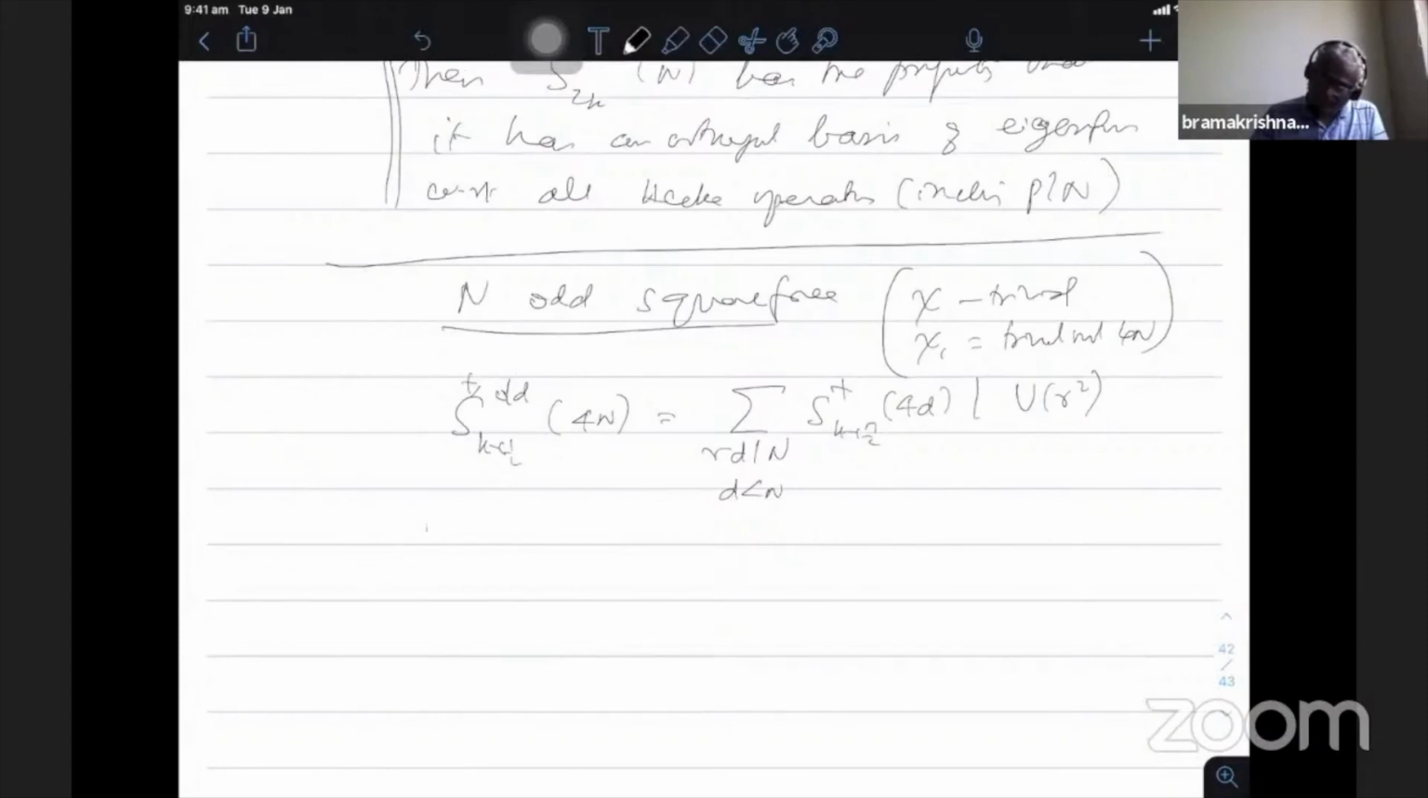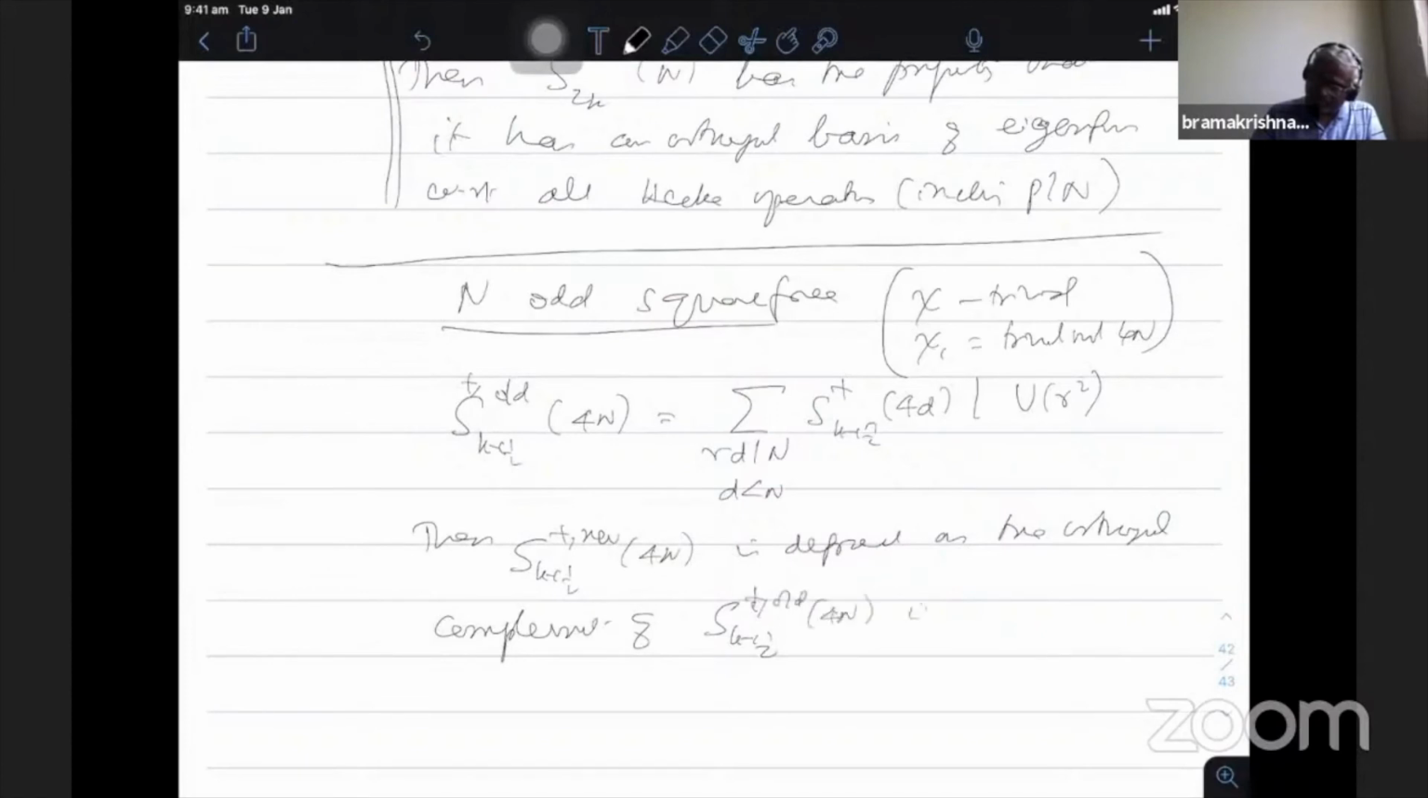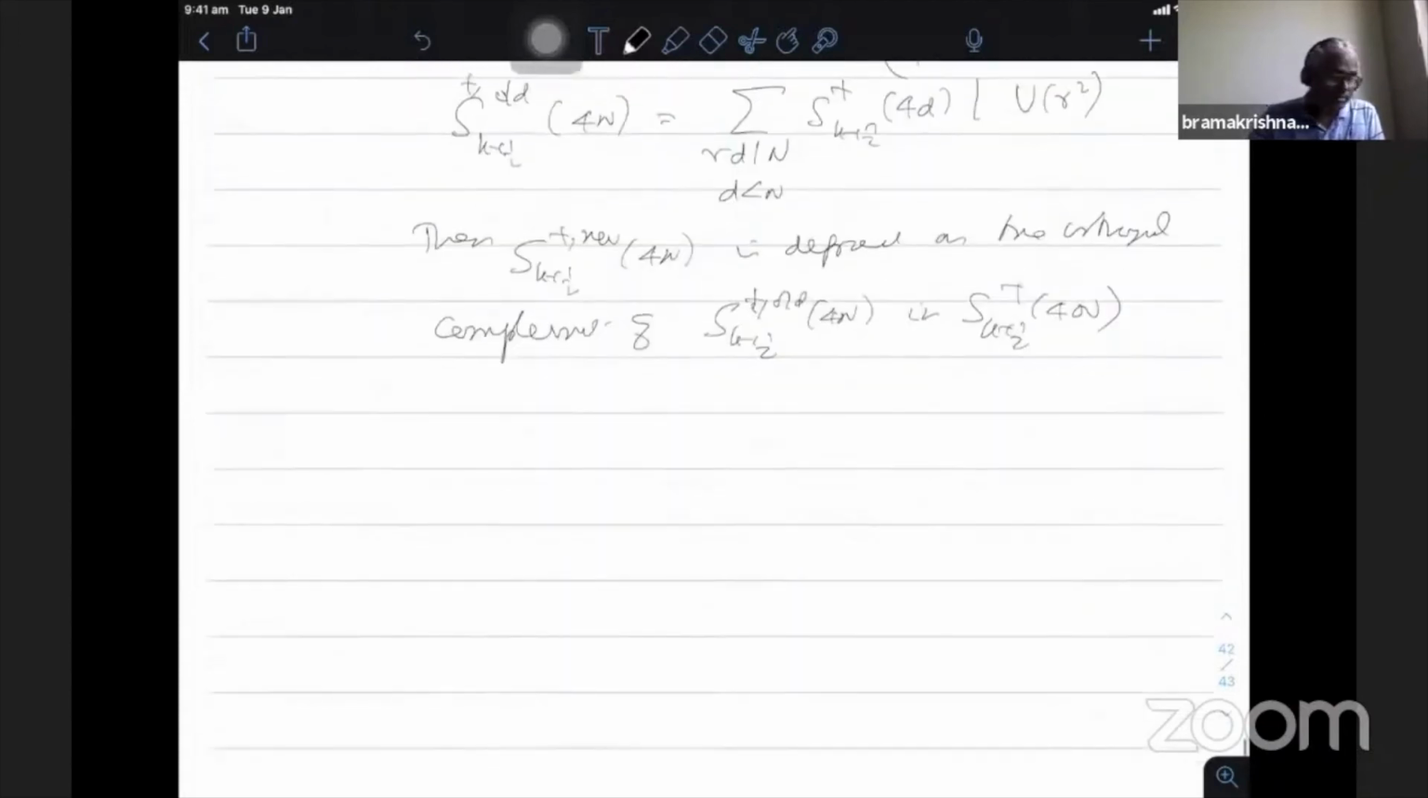Then S k plus half plus new 4n is defined as the orthogonal complement of S k plus half plus old 4n in the plus space. So as usual in the case of integral weight, he defines that. So far everything is fine. Then he proves the following theorem. Let us see how much we can prove of these things.